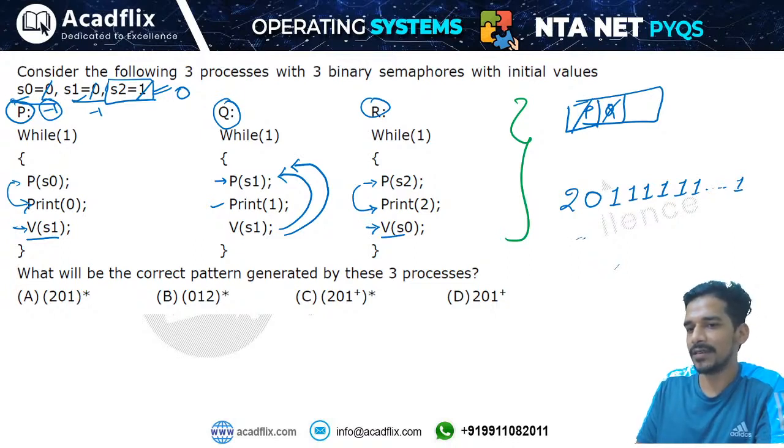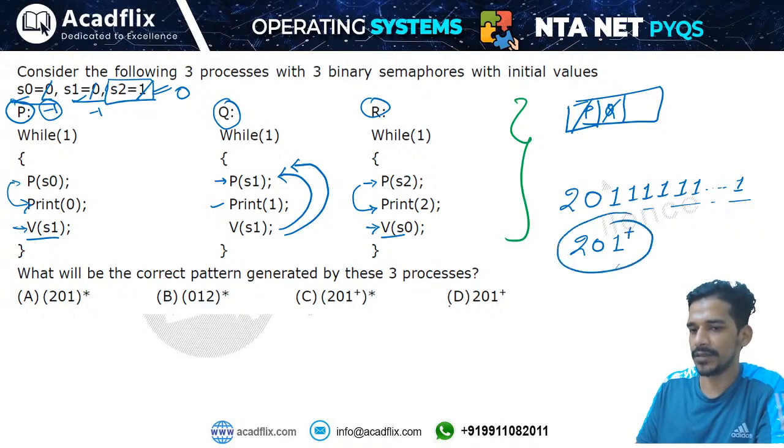So that means the answer will be 2 0, and we already know the meaning of repeated 1 1 1 1. That is, in the regular expressions we studied in TOC, this is 1 plus. So the answer will be 2 0 1 plus.